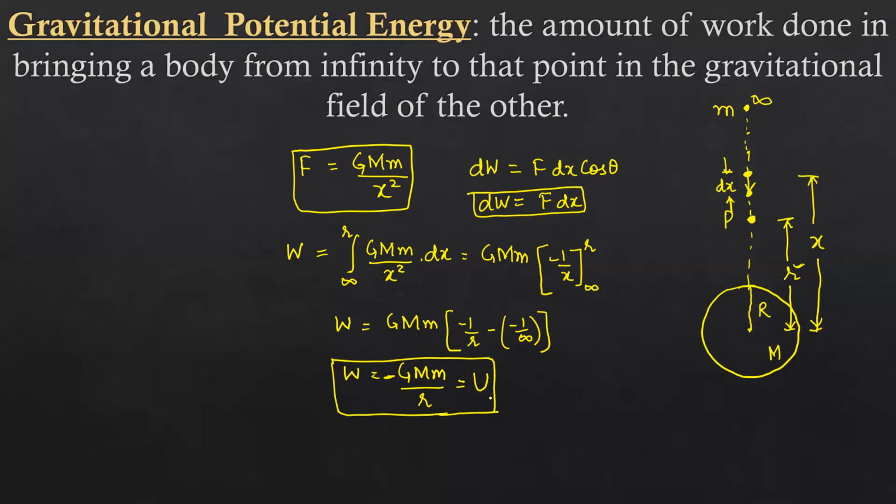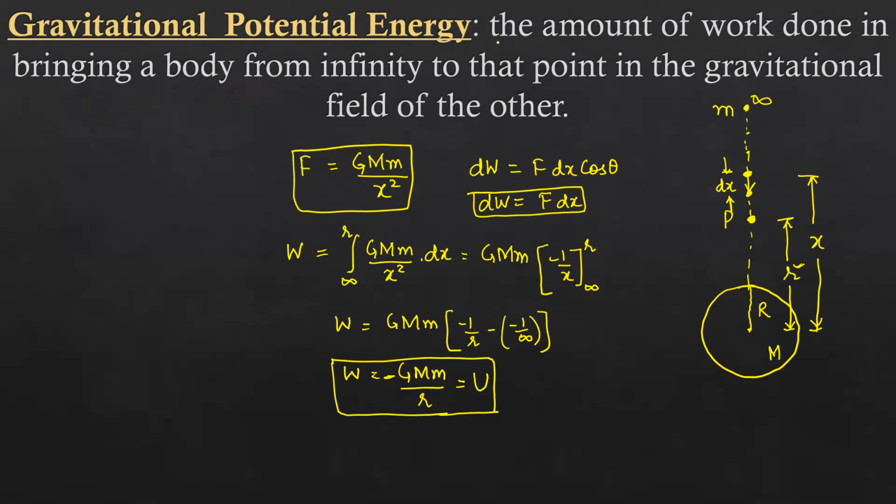Now after finding gravitational potential energy, there is one more term used, and that term is gravitational potential. What is gravitational potential? As you had already studied electric potential in class 10th, in the same way we are going to define it. Gravitational potential will be defined as the amount of work done in bringing a unit mass, instead of a body I'll write unit mass, from infinity to that point.